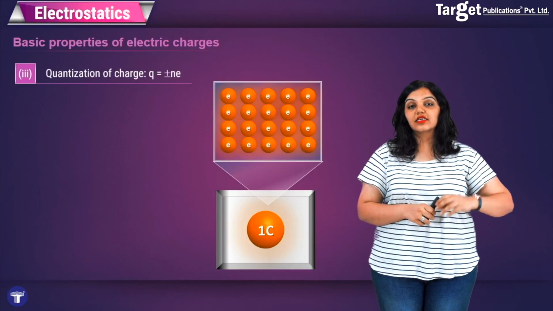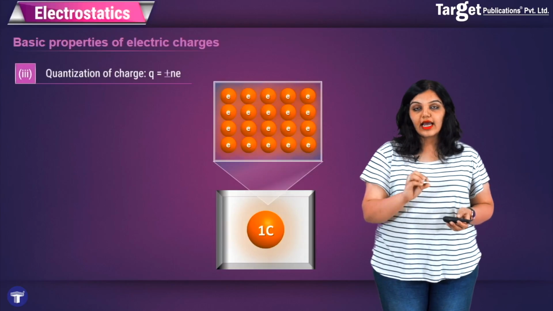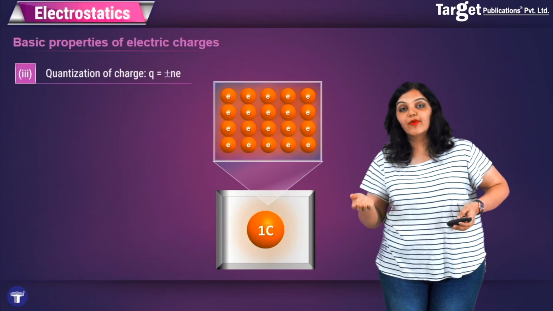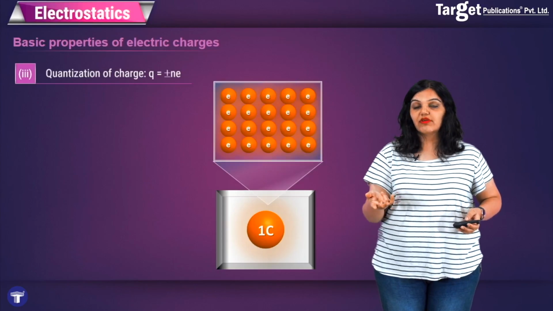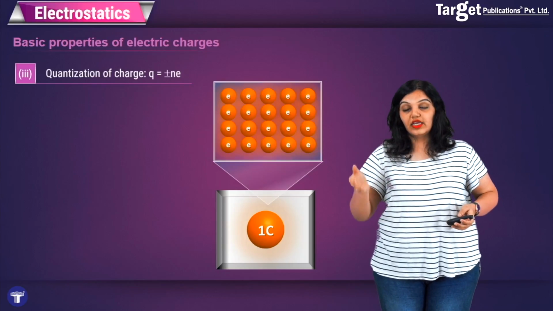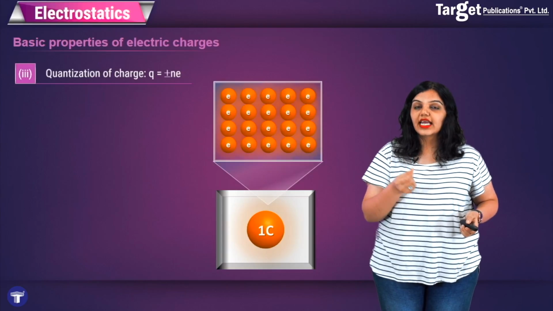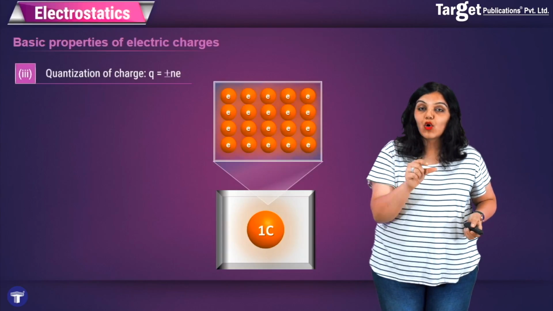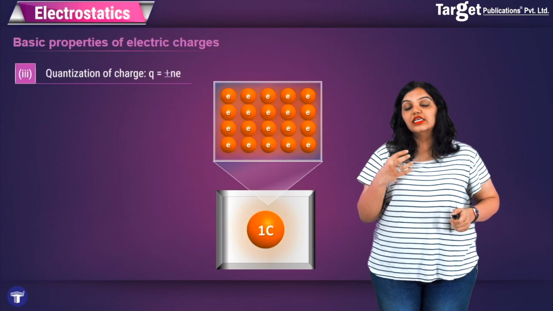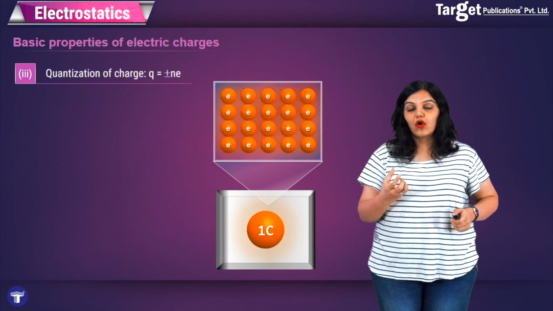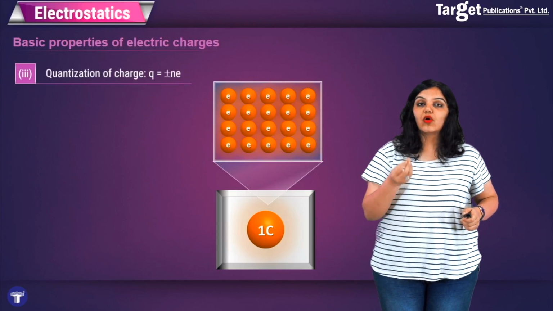So here we say that charge is quantized because you cannot have any number less than 1 electron, and again you can't have 1.5 electrons or 1.75 electrons. The next available charge value is 2 times the electron, or 3 electrons, or 4 electrons, and therefore we say that charge is actually grainy, that is, it is quantized, it is broken down into units of e only. When we see the nature of charge, we'll see that it is grainy, made up of small units of electrons.